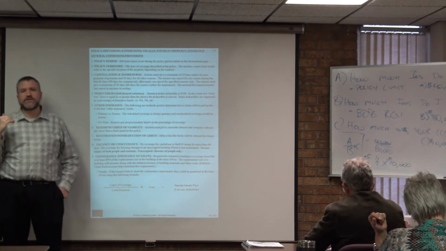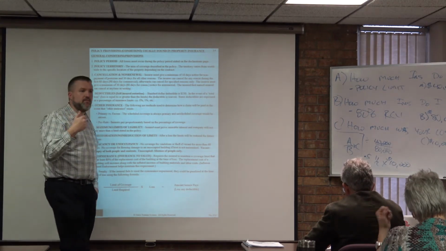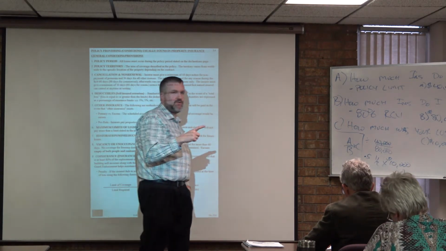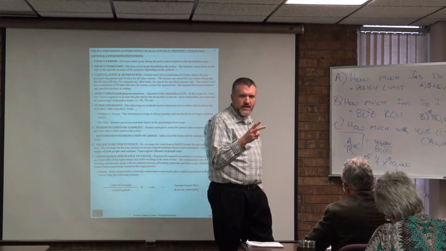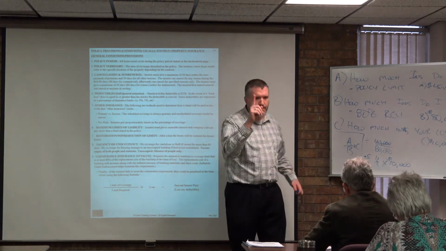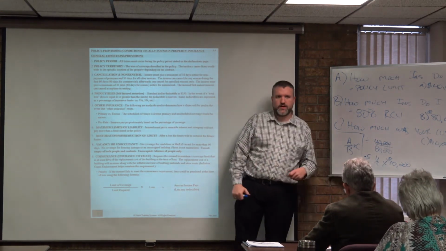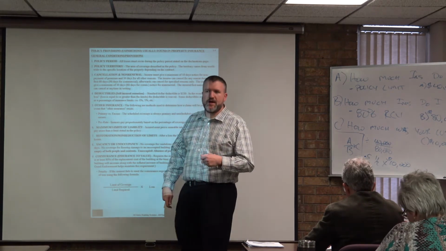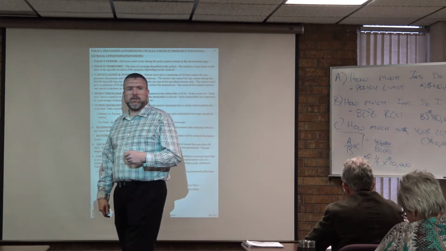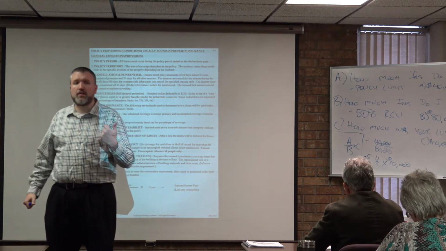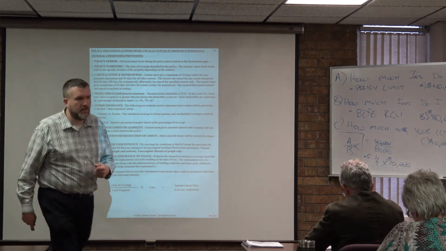Answer the 3 questions first: A, B, and C. How much insurance do you have? How much insurance do you need? And how much was your loss? Then plug it into the formula and it'll give you your right answer. Remember, it's a penalty, so it's going to be something less than what you originally had.